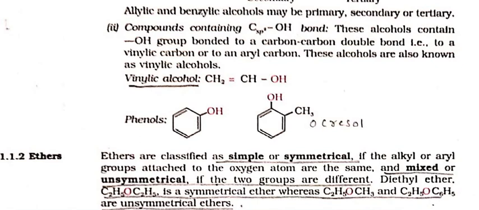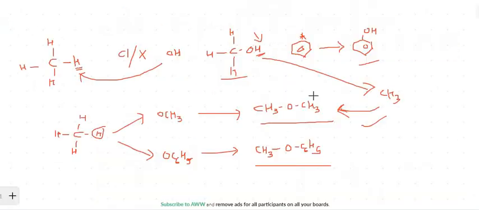Ethers are classified as simple or symmetrical, or the second type, unsymmetrical. If the alkyl groups or the aryl groups attached to the oxygen atom are the same, they are called symmetrical, and if they are mixed, they are called unsymmetrical. The examples are given to you, for example diethyl ether. Let me show you the example we learned previously in this video lecture itself.